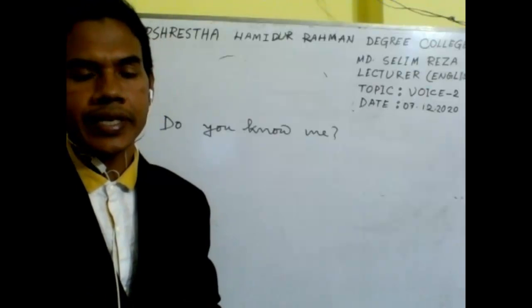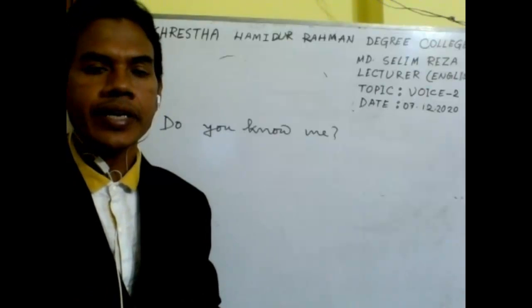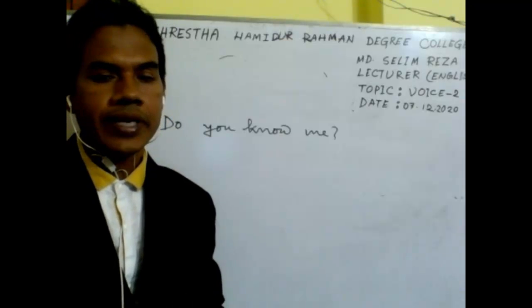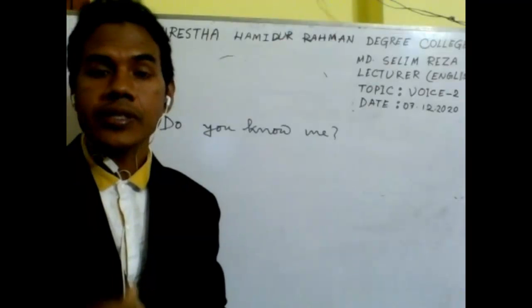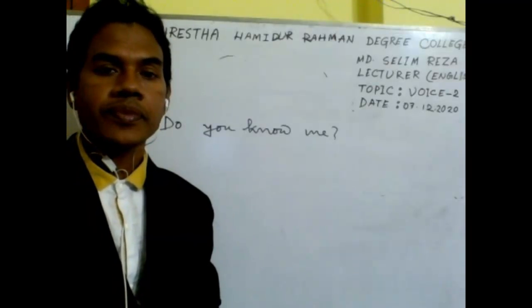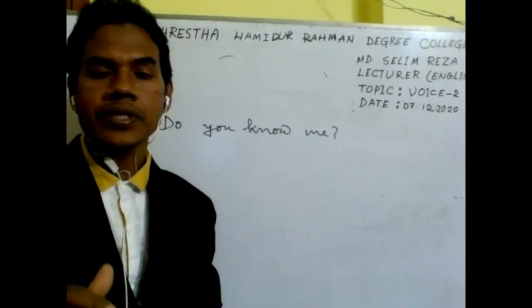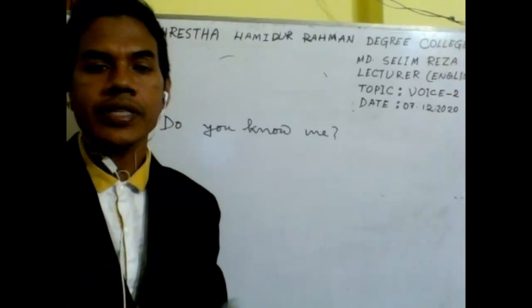It's an indefinite tense because here we find the auxiliary verb do. So as it is an indefinite tense, we should use the auxiliary verb which has been used in a present continuous tense.